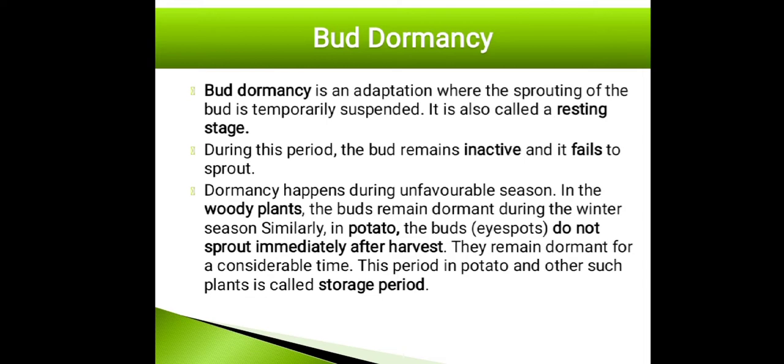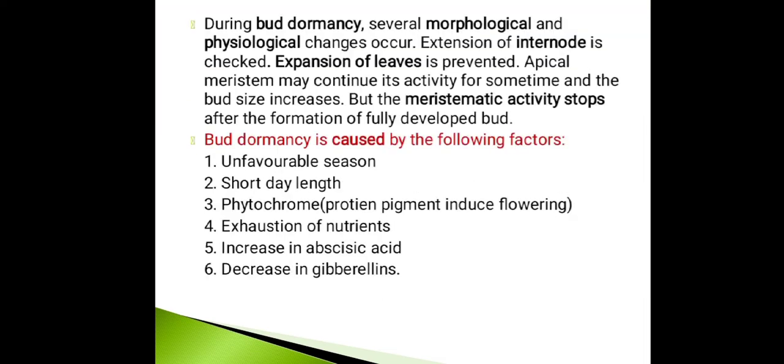During bud dormancy, several morphological and physiological changes occur. What are those? Extension of internode is checked, and expansion of leaves is prevented. Here the apical meristem may continue its activity for some time and the bud size increases. But the meristematic activity stops after the formation of the fully developed bud.